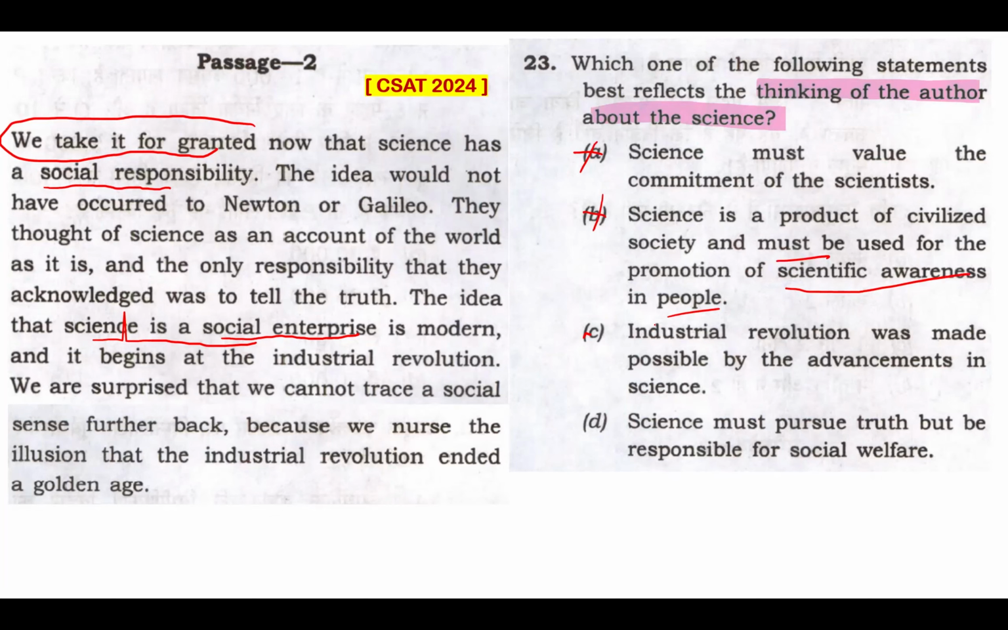Option C, Industrial Revolution was made possible by the advancements in science. Now, this statement is a factual one, that scientific advancements and achievements did play a role in enabling the industrial revolution. That's quite factual. However, the passage does not focus on this relationship, but rather on how the concept of science's social responsibility emerged around the time of the industrial revolution. Therein comes the industrial revolution. Why? That is why it is mentioned. How the concept of science's social responsibility emerged during that time.